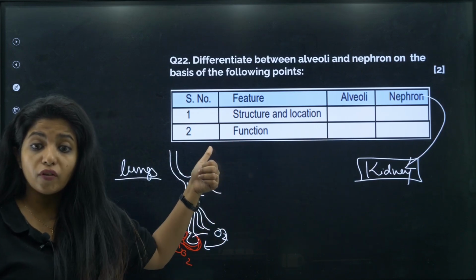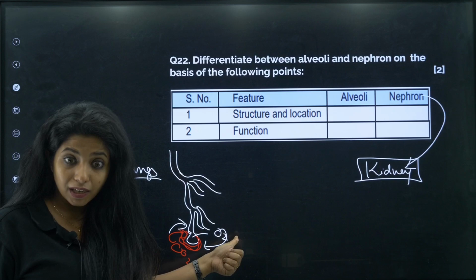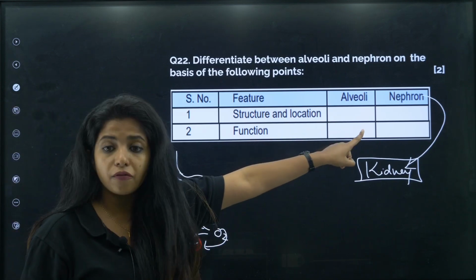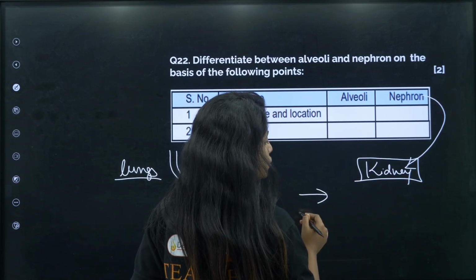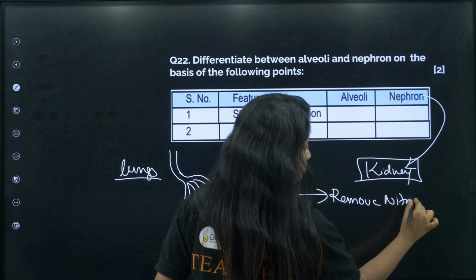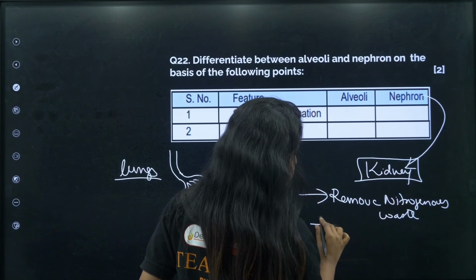Now what about the function? The function of alveoli is to basically exchange the gases, that is oxygen and carbon dioxide. What about a nephron? Nephron's function is to remove nitrogenous waste and selectively reabsorb.